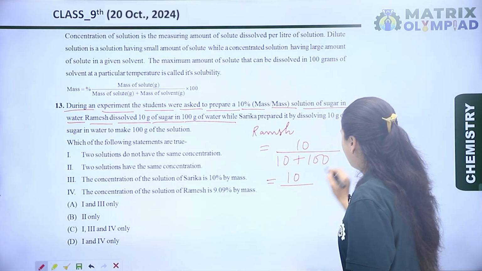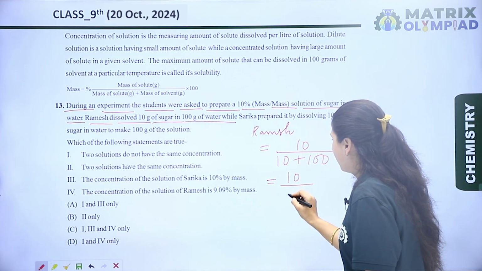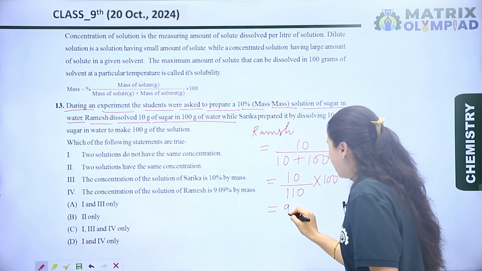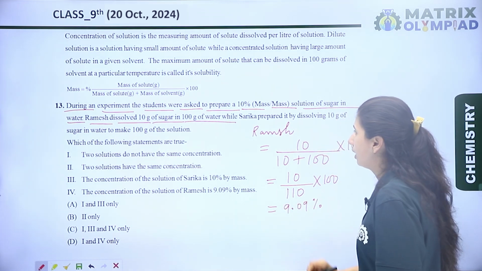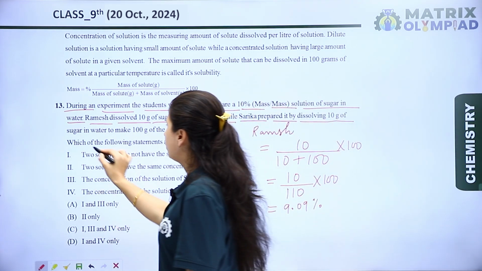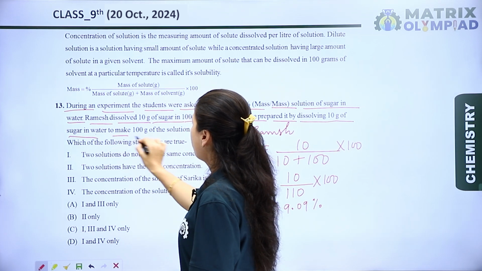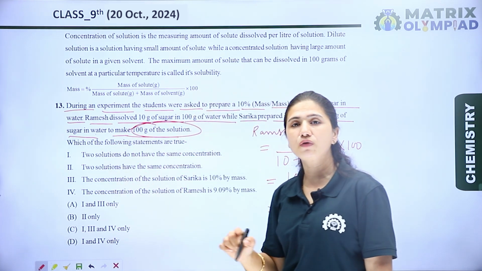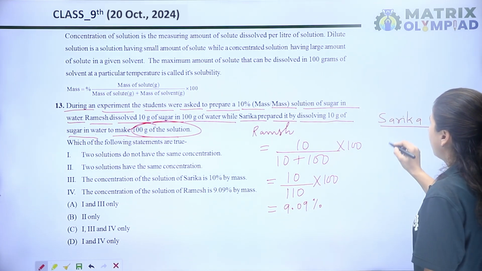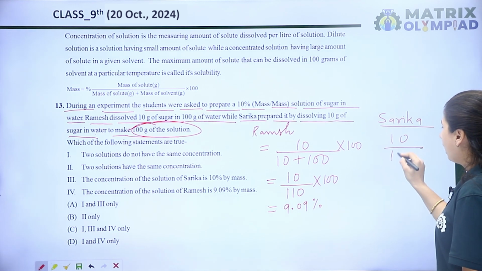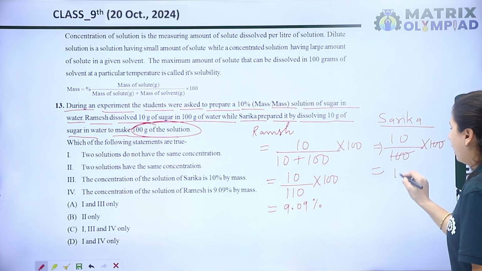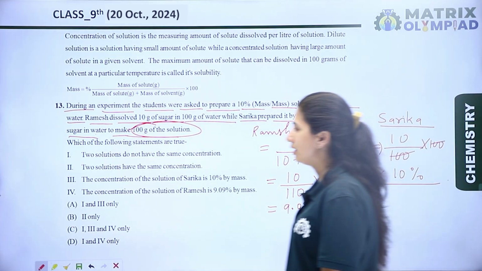So it becomes 10 upon 110 into 100, and it is a 9.09% solution. Now the next, Sarika prepared it by dissolving 10 gram of sugar in water to make 100 gram of solution, meaning the amount of solution is 100 gram. So according to Sarika, it is 10 gram of sugar in 100 gram, multiplied by 100, so it becomes a 10% solution.